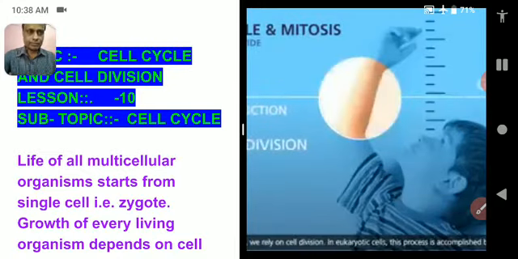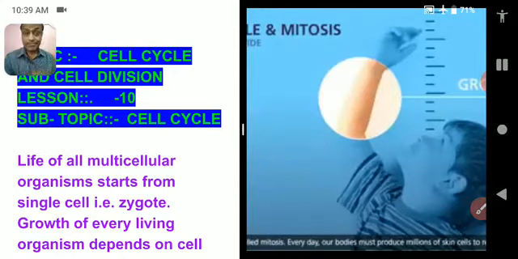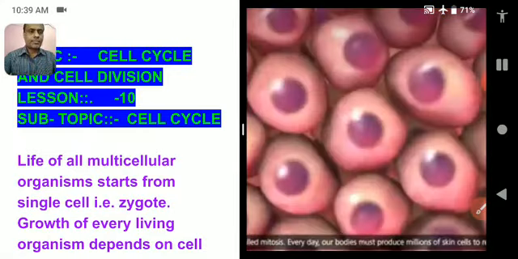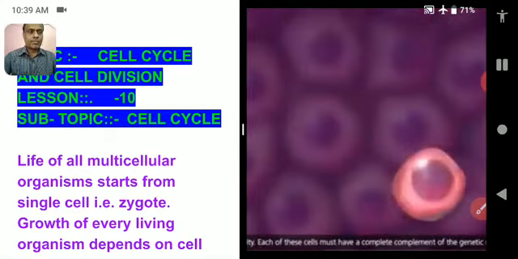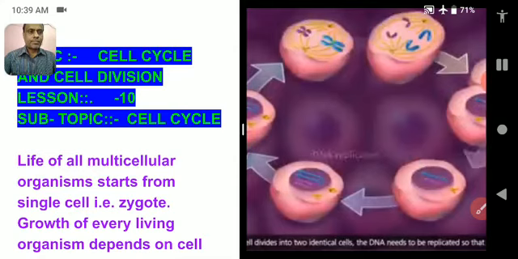Human contains an estimated 100 trillion cells, and yet we start life as a single cell. To grow, develop, and repair tissue damage, we rely on cell division. In eukaryotic cells, this process is accomplished by a series of well-orchestrated steps called mitosis. Every day, our bodies must produce millions of skin cells to replace those lost through normal activity. Each of these cells must have a complete complement of the genetic material. Prior to cell division, where the cell divides into two identical cells, the DNA needs to be replicated so that each daughter cell receives an exact copy.